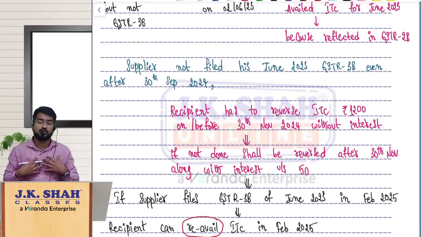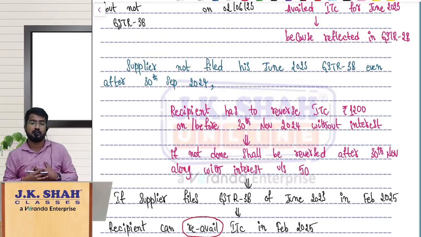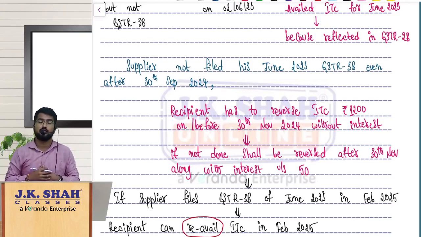Now I should reverse the ITC whatever I availed on or before 30th November 2024 without any interest. That is one small advantage. But if you are not doing it on or before 30th November, you should reverse later on after 30th November with the interest under section 50. That is the interesting amendment, which is imposing one additional burden on recipient.